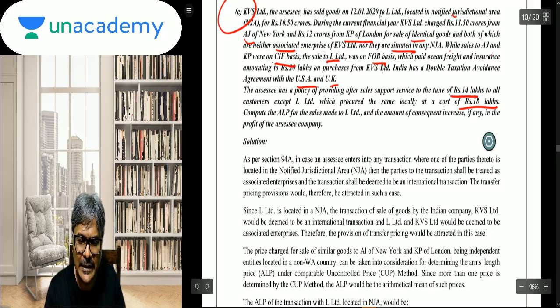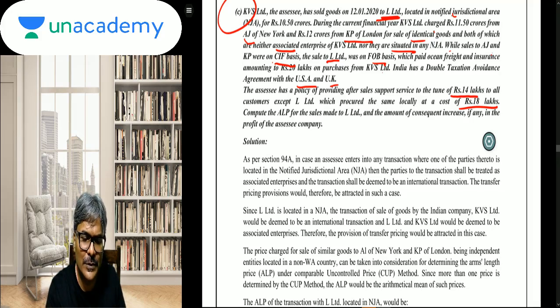So obviously, with this deemed international transaction, there is no after sale support. Whereas for AJ and for KP, there would be an after sale support. And what is the price? It is 14 lakhs. So that is what needs to be removed.